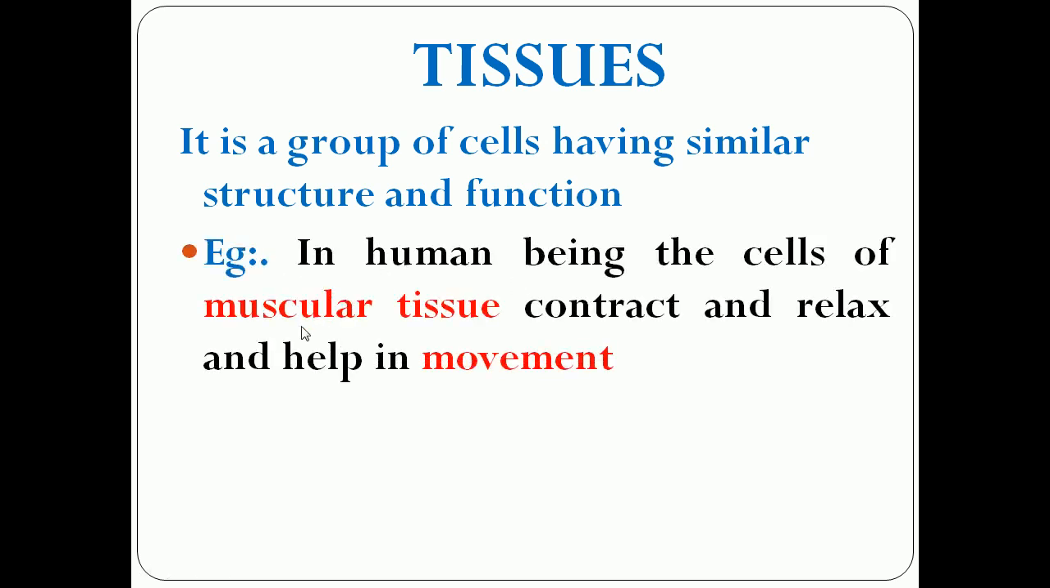An example for tissue in human beings is muscular tissue. Okay, so muscular tissue is a group of cells which contract and relax and help in the movement of the body. The muscular tissues contract and relax, which helps in the movement of our body.